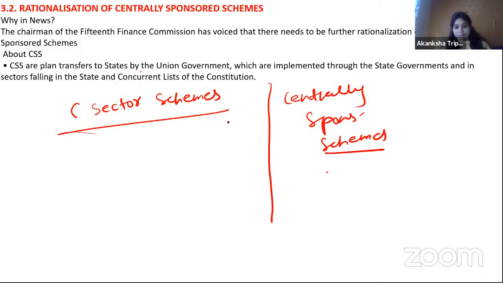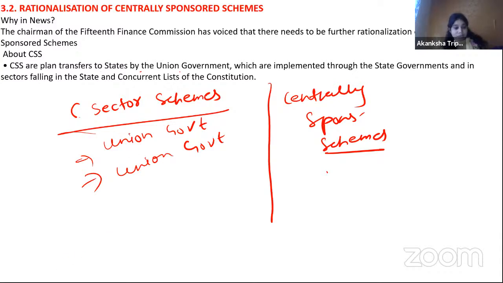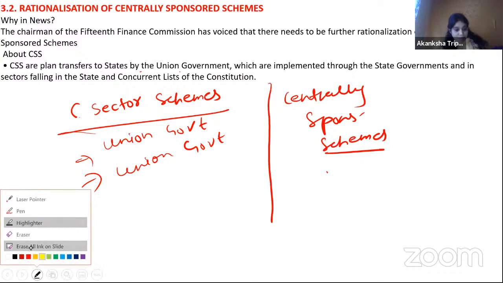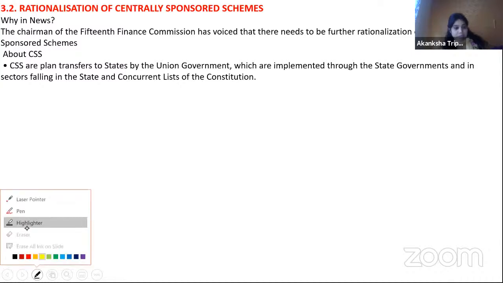So basically, let's finish this first. What is a central sector scheme? What will it be in central sector schemes? The scheme which is initiated and implemented both by the union government. And the fund is also given by the central union government itself. Here the state has no role. So this is all about central sector schemes. Now when you Google, I'm not giving you examples of which schemes come under central sector schemes and which schemes come under centrally sponsored schemes.